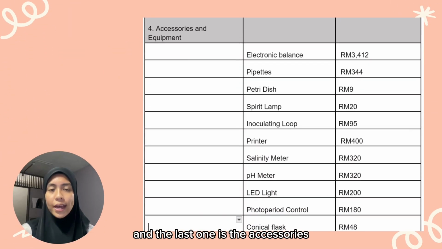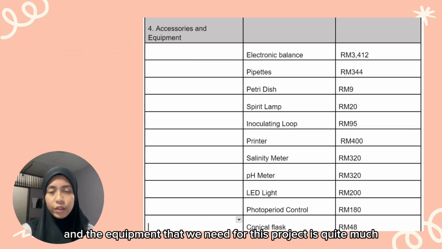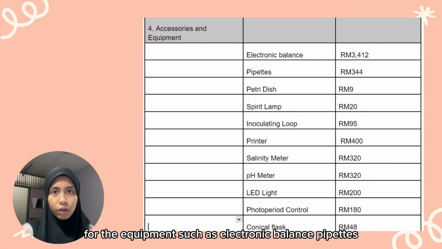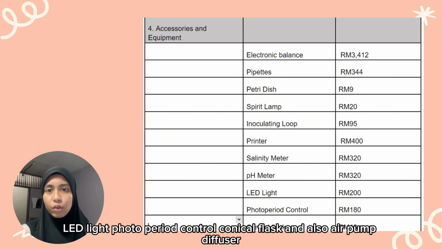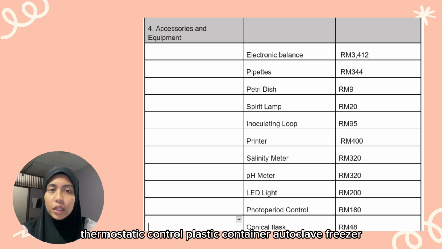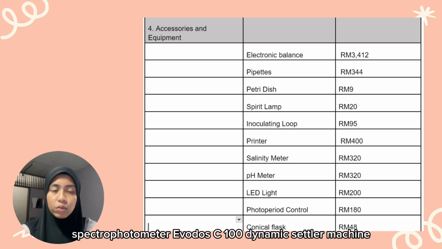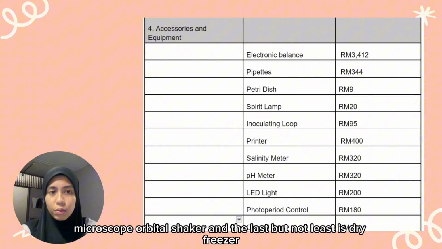And the last one is the accessories and the equipment that we need for this project. It's quite a lot of equipment, such as electronic balance, pipettes, petri dish, spirit lamp, inoculating loop, printer, salinity meter, pH meter, LED light, photoperiod control, conical flask, and also a pump, diffuser, thermostatic control, plastic container, autoclave, freezer, centrifuge, spectrophotometer, dynamic stapler machine, microscope, orbital shaker, and the last but not least is the dry freezer.